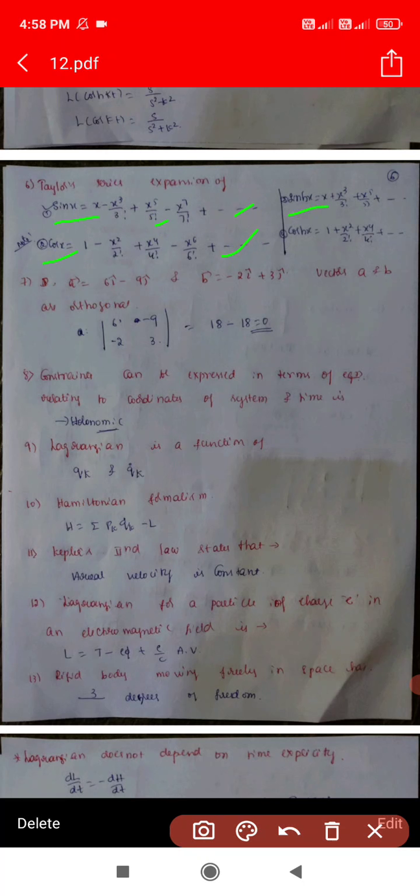In the case of the sin hyperbolic x Taylor series, all terms are plus. So sin hyperbolic x is x plus x cube by 3 factorial plus x power 5 divided by 5 factorial etc. And cos hyperbolic x is 1 plus x square by 2 factorial plus x power 4 by 4 factorial etc.